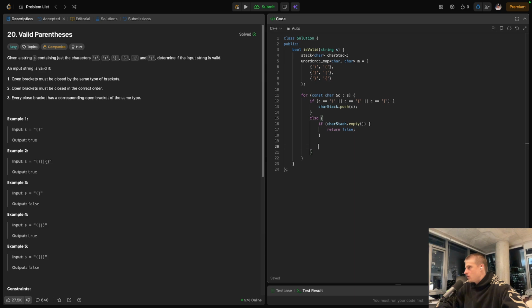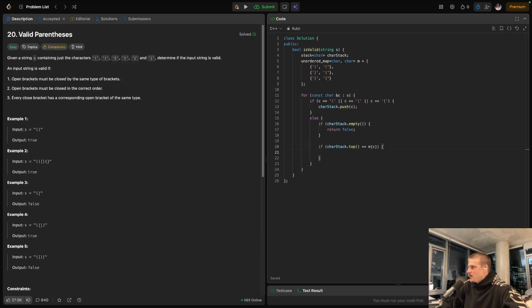Otherwise, we expect to find the corresponding matching opening brace at the top of the stack. So let's do that check using our map to help us look up. We're going to check if the top of the char stack is equal to our map of C at that value, right? So we're looking up the closing brace and then checking if it's the corresponding one.